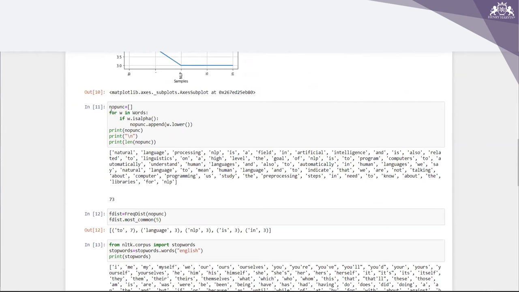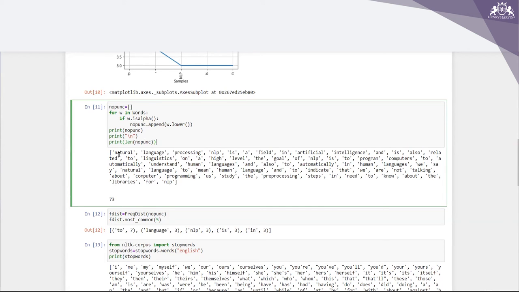Now, no_punc. I'm creating an empty list. Then for w in words, I'm creating a for loop. If w is alpha, no_punc.append(w.lower()). Then print no_punc, with a new line, and I also want to get the length of no_punc.